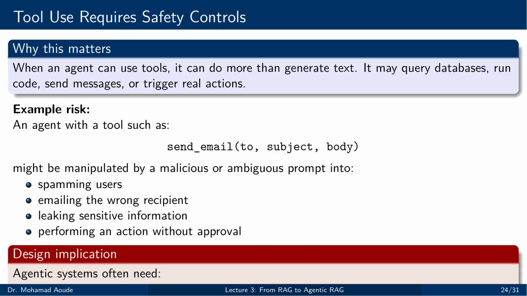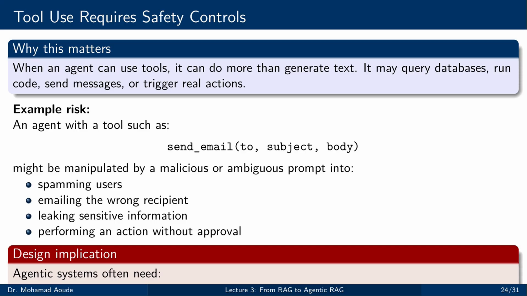Tool use gives the system real power, and that means real risk. The moment an agent can query databases, execute code, send messages, or trigger actions, it is no longer just a text generator. It becomes an operational system with the ability to affect real environments. Take the example on the slide, a function that sends email. Without proper controls, a malicious prompt or even a vague prompt could cause the system to send the wrong message to the wrong person, expose sensitive information, or perform an action that should never have happened without approval.